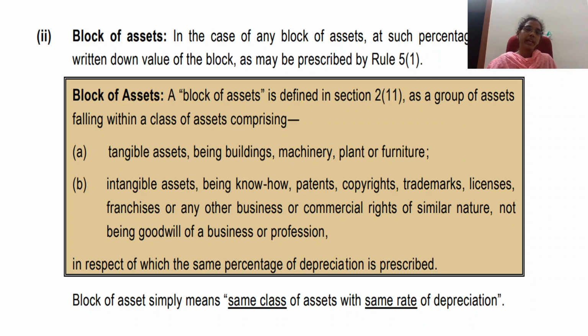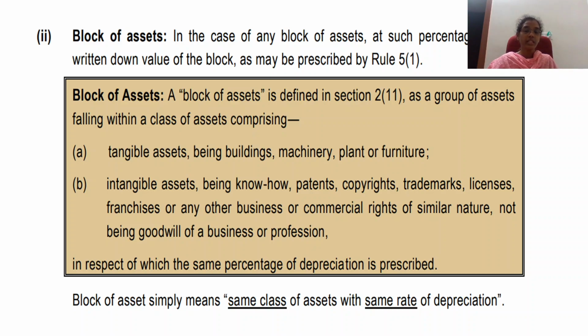So what will be the assets under tangible asset? We have buildings, machinery, plant or furniture. So all these buildings, machinery, plant or furniture are tangible assets. And under intangible assets we have know-how, patents, copyrights, trademarks, license, franchises. So what do you mean by know-how? It's the technical knowledge that a company possesses regarding any production process. And next you have patents, the copyrights that the company possesses, the trademarks, the licenses that they have got so far, and the franchises and the money that they receive out of the franchises.